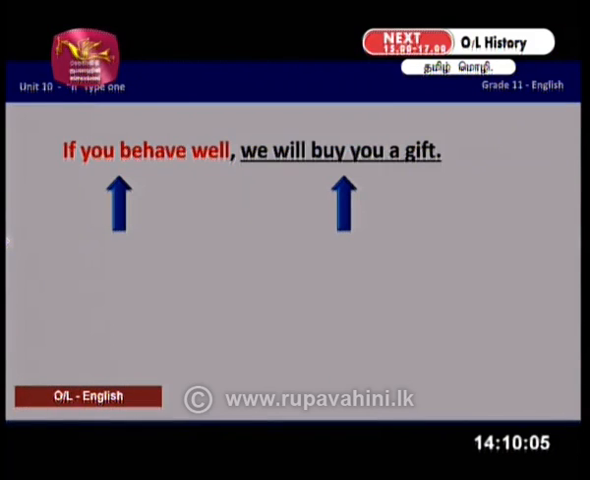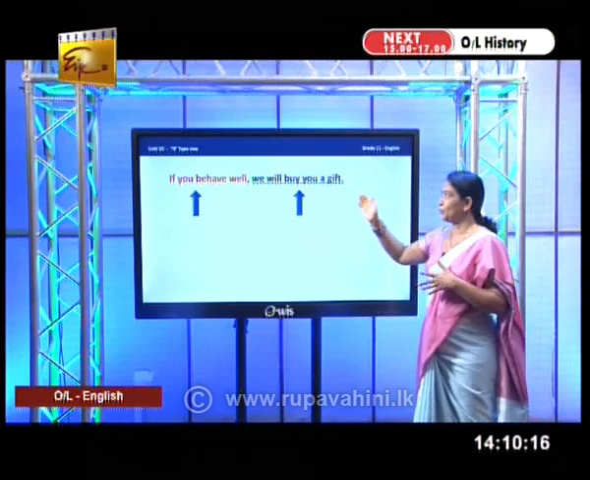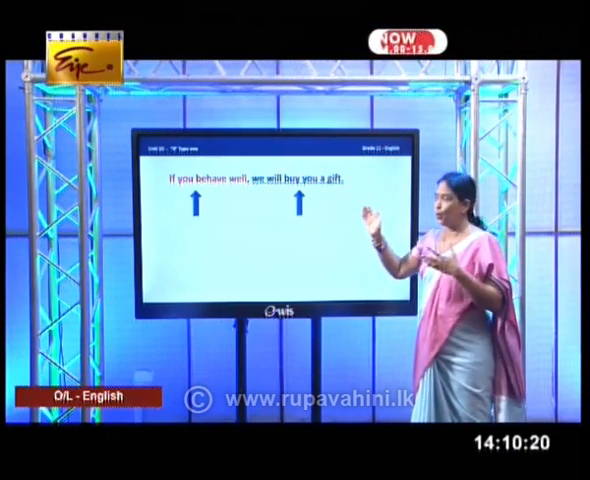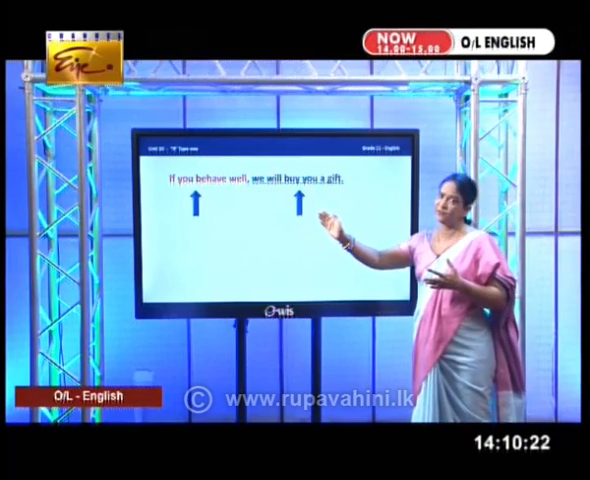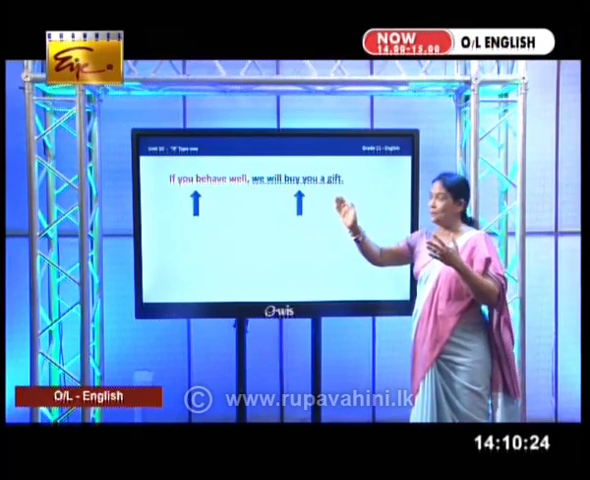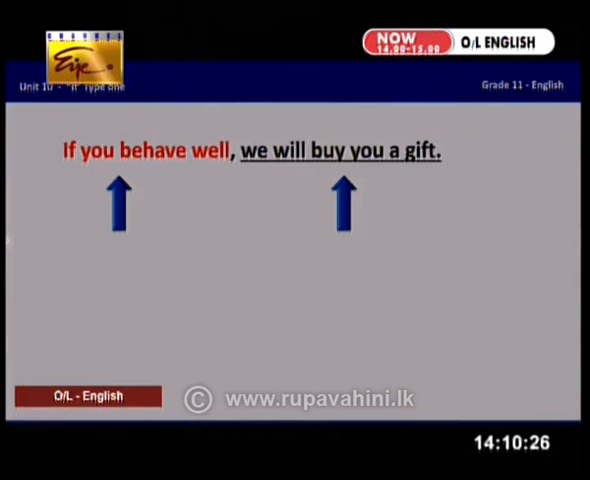Now, here in this sentence, if you behave well, we will buy you a gift, right? Can you identify the condition and the result? Now, if you think about the action buying a gift, that happens only if the boy behaves well. So, that behaving well is the condition, and then you have the result. So, no problem in identifying the condition and the result.